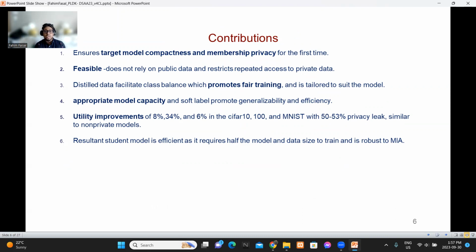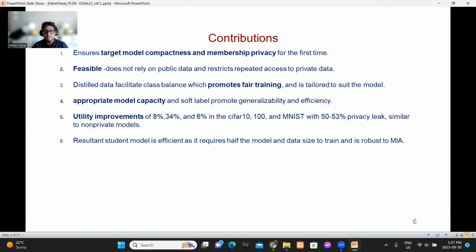And we try to use a lightweight model so that the appropriate model capacity and soft labels during distillation help to promote generalizability. And the utility improvement of 8, 34, and 6% on CIFAR-10, CIFAR-100, and MNIST with 50 to 53% privacy leakage shows that it is able to ensure a better accuracy-privacy trade-off, where 50% privacy leakage is close to a random guess of a dummy classifier.